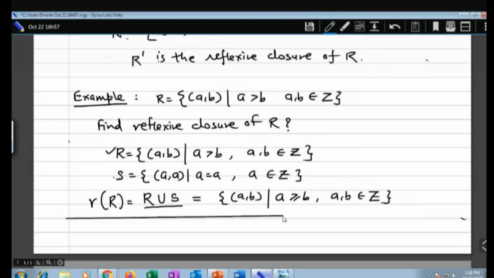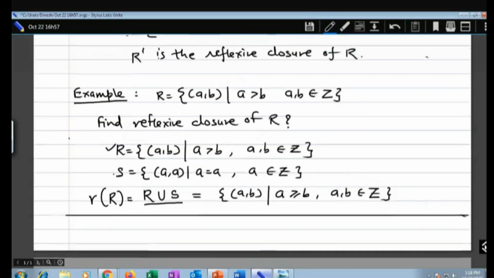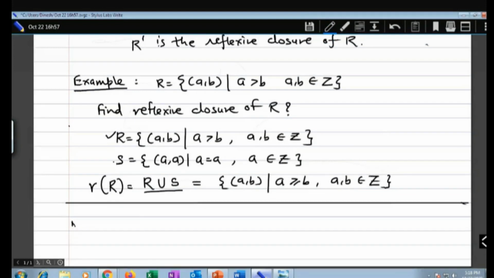Now let us talk about symmetric closure. Again the same thing, same definition.